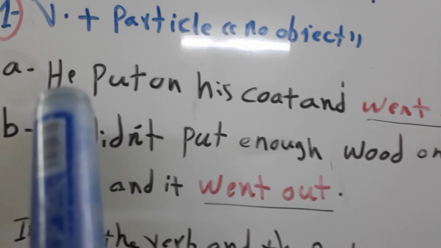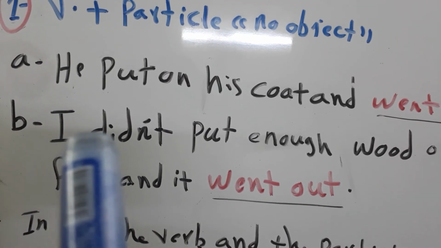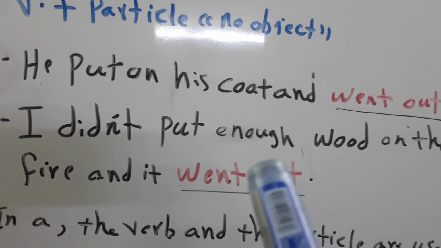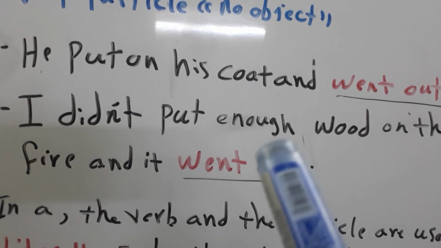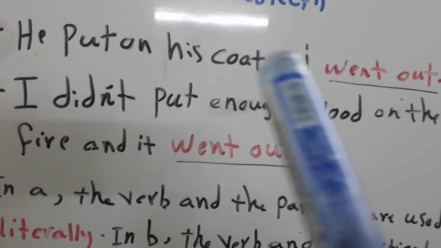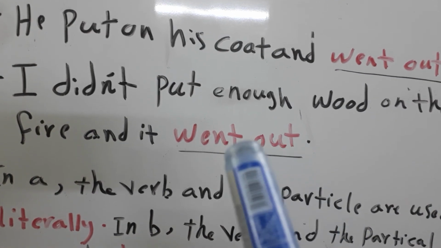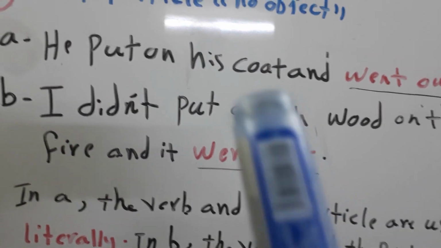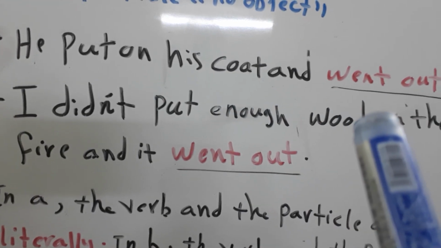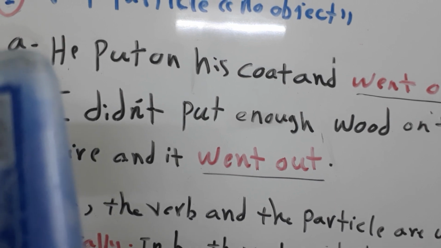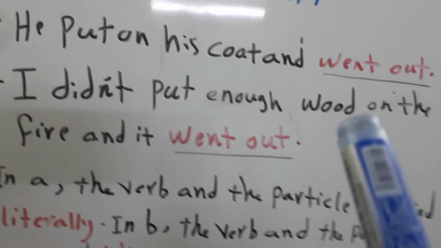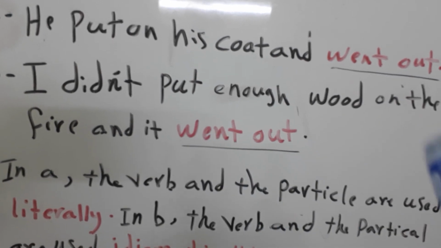So now I will give you sentence A and sentence B, and we have a phrasal verb in both sentences, and we will see what is the difference between went out in the first sentence and went out in the second sentence. So we will see. Sentence A: He put on his coat and went out. Sentence B: I didn't put enough wood on the fire and it went out.